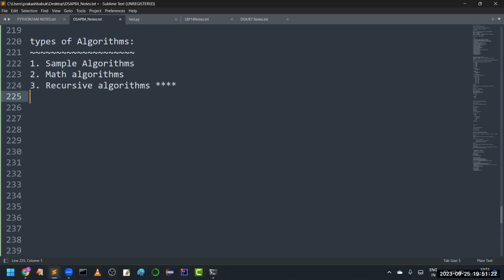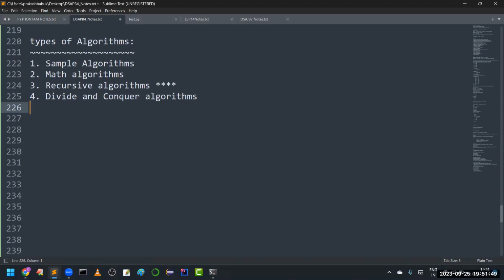Next, we are going to talk about divide and conquer. Maybe you have observed all these terms in the demonstration itself. Divide and conquer algorithms means what? Suppose you are getting a problem, and if you are unable to solve that problem, then you can divide that problem into individual pieces and solve them.